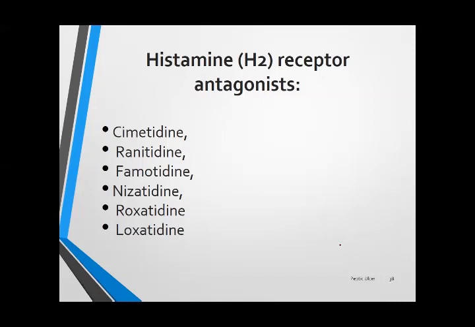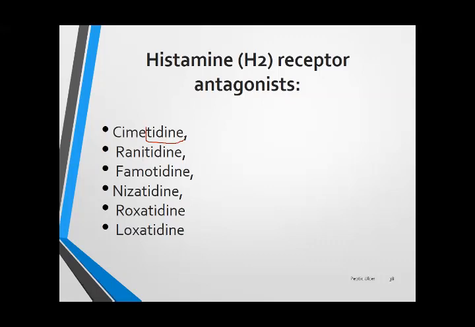So H2 receptor antagonists are cimetidine, ranitidine, famotidine, nizatidine, roxatidine, and lafutidine. Okay, these are the names of the drugs, and you have seen the suffix tidine.